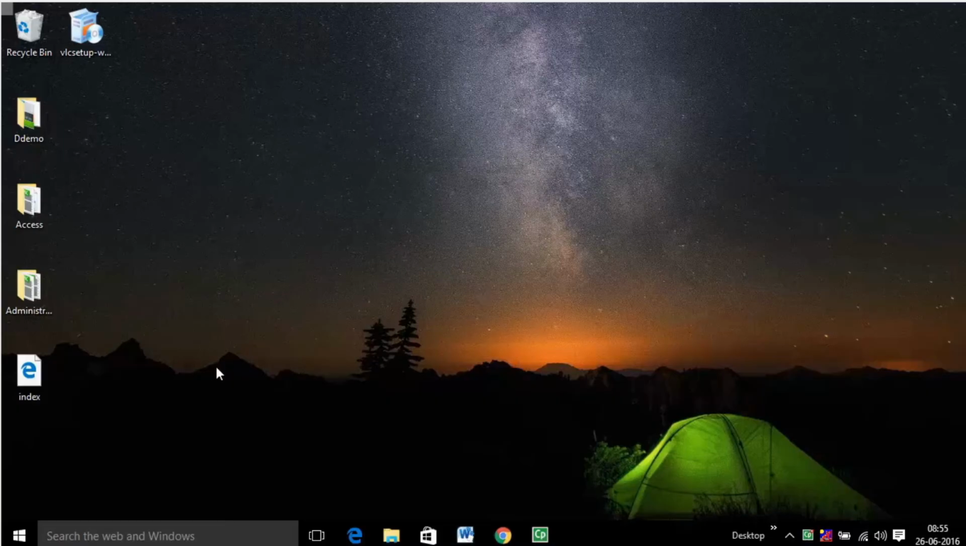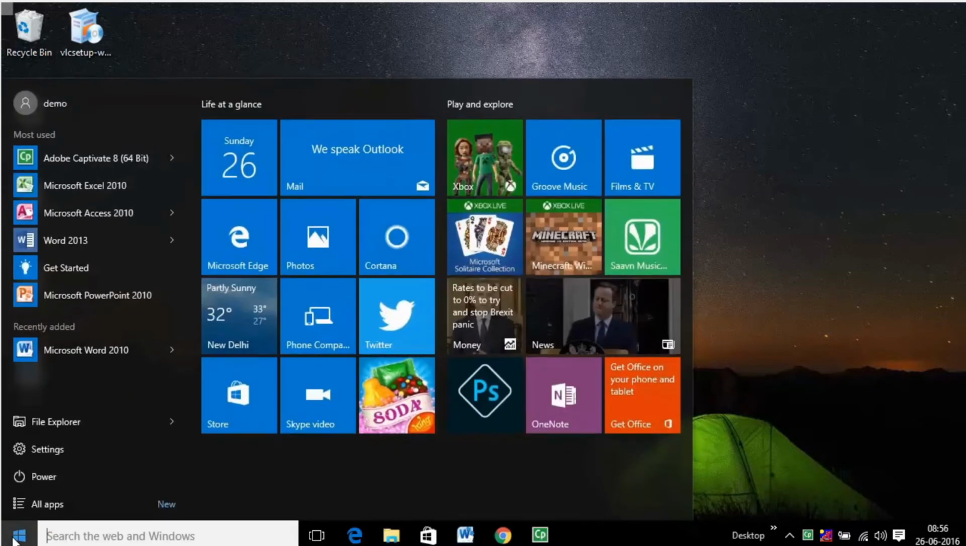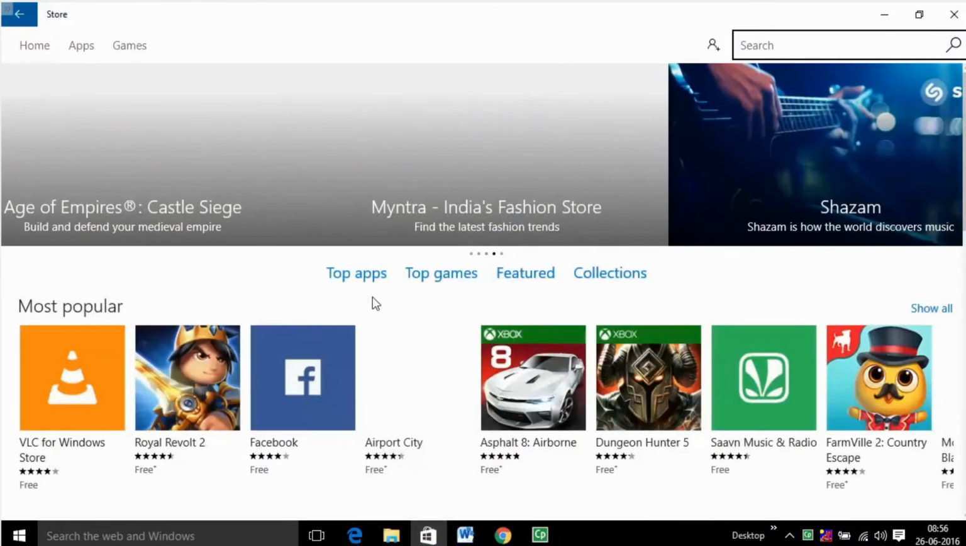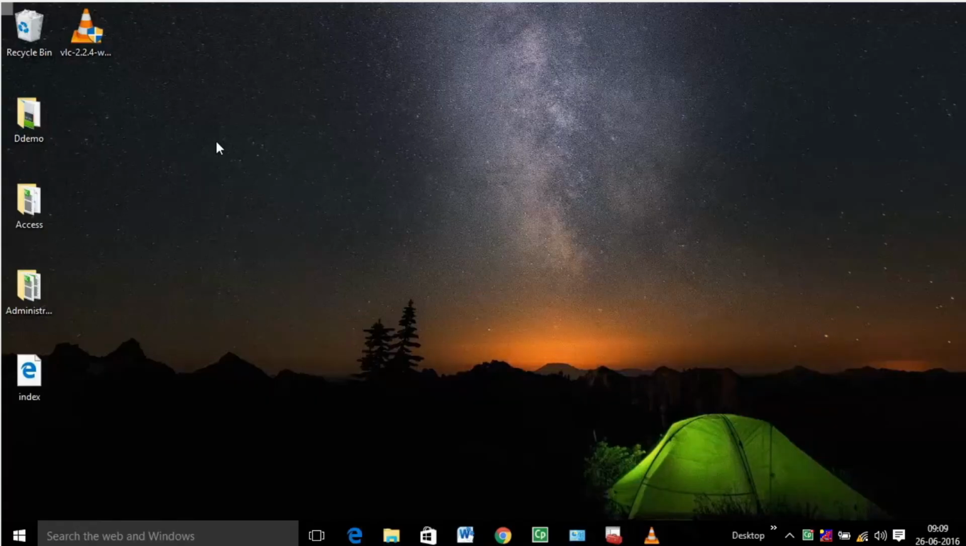To install from Windows Store. To install a program or application through Windows Store, go to Store using Store tile, which looks like a shopping bag, on Taskbar or Start menu. Search for required program and install.